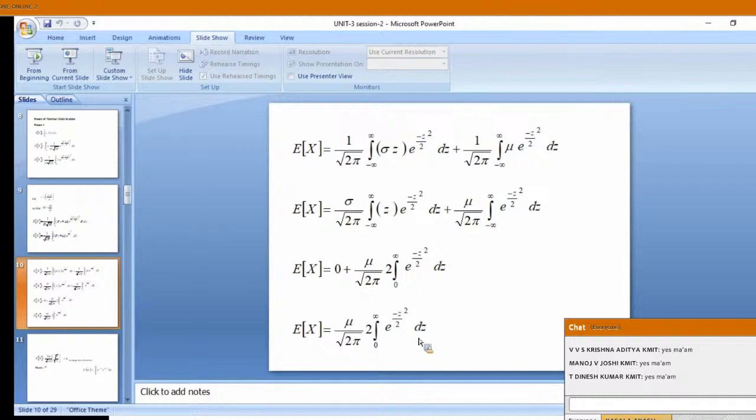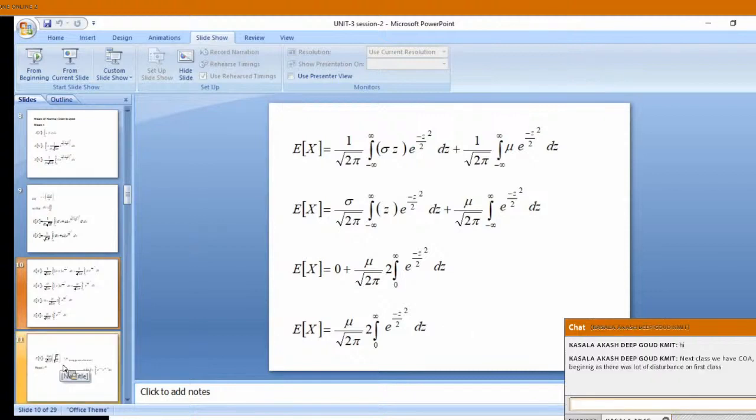I don't know whether you learned it in detail or not, since our classes started only from March 15. That is why, whether it happened or not, I don't know. But I am telling you that you have to remember this result. The beta gamma function is also a very important topic in your future.